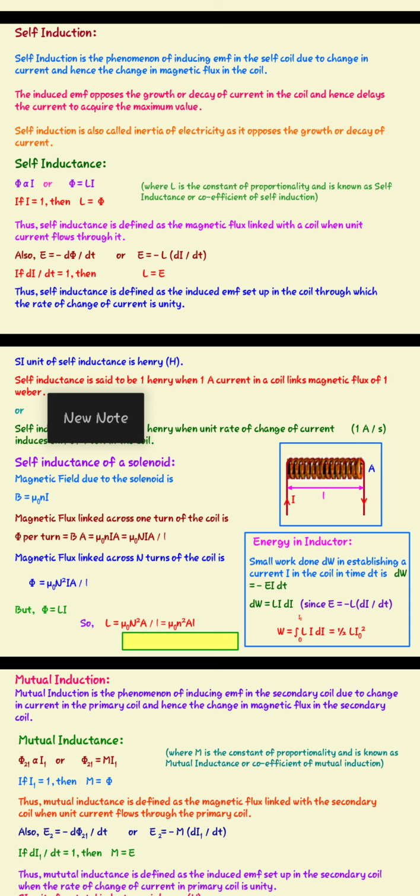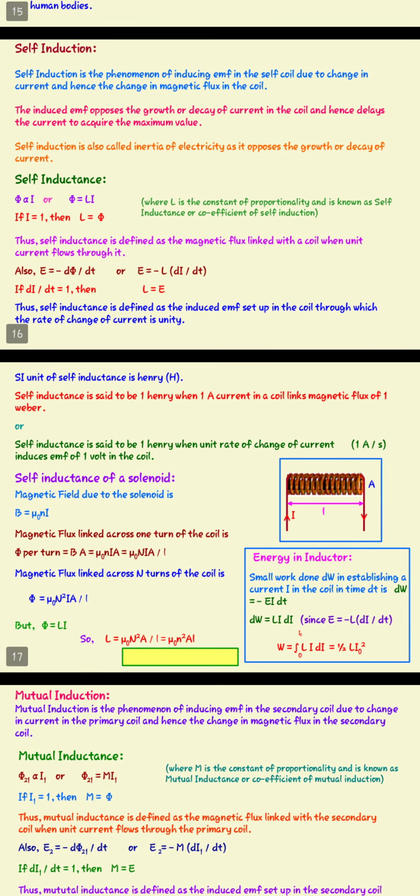So self-inductance is the production of induced EMF in the same coil due to the change in the current in the coil itself. Self-induction is also known as the inertia of electricity because it opposes the growth or decay of the current that is being passed through it.